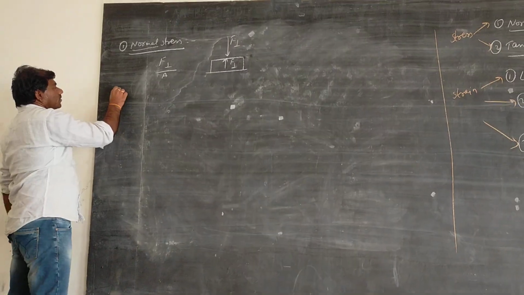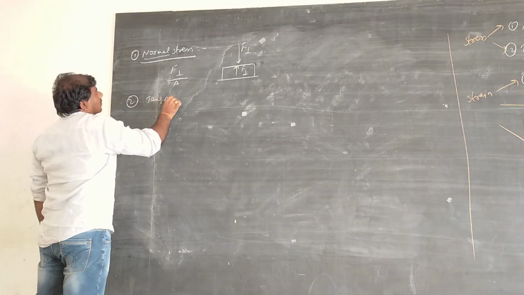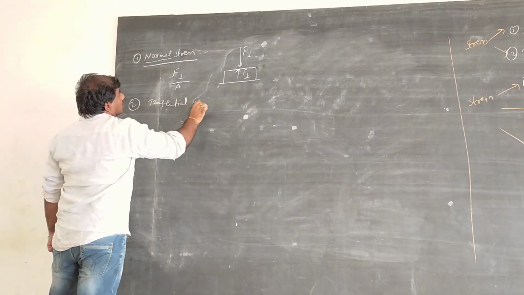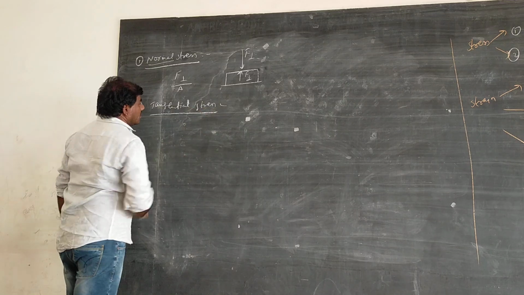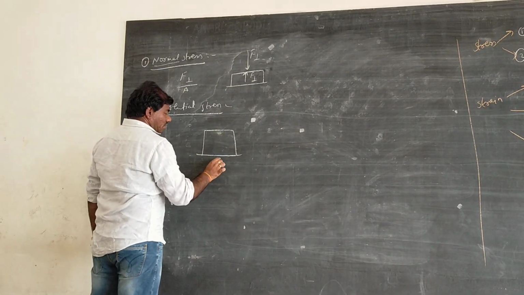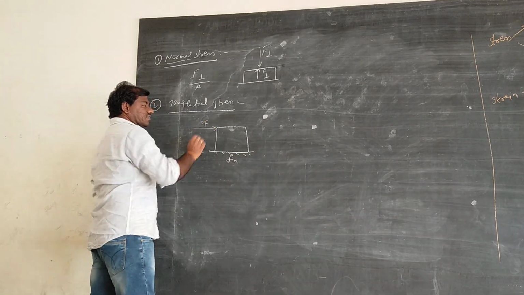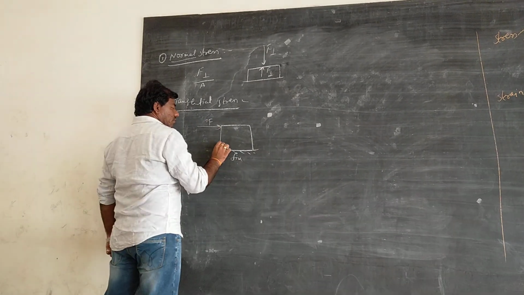Next, if we go for the tangential stress. In this tangential stress, if you take a body, fix this bottom part, and if you apply a force like this, then what happens now?